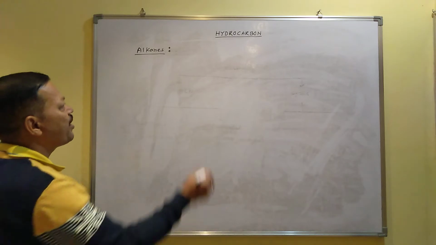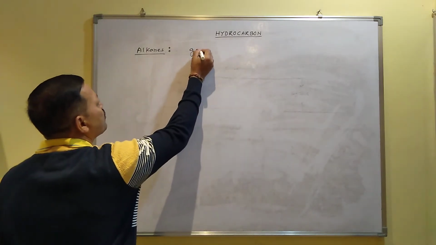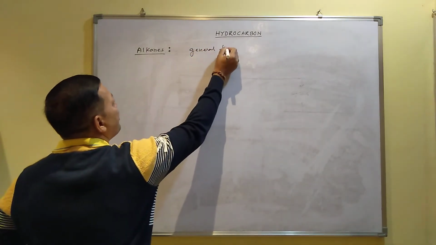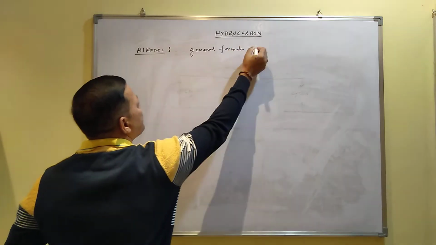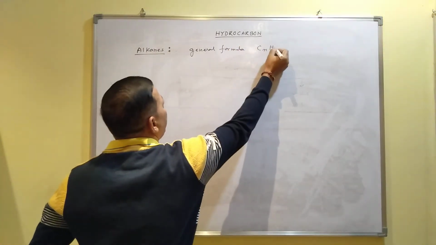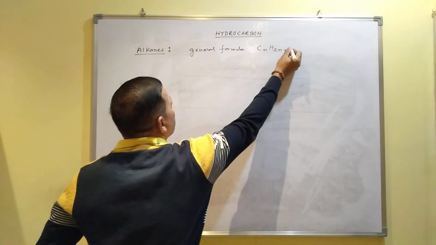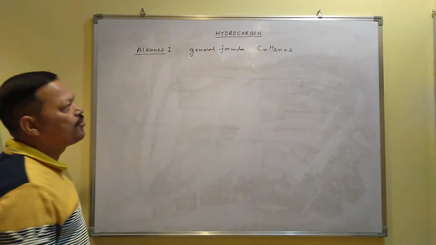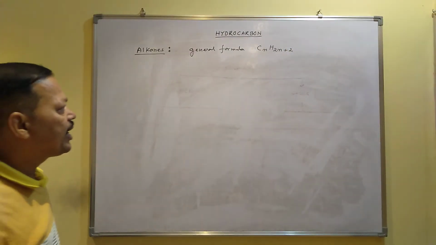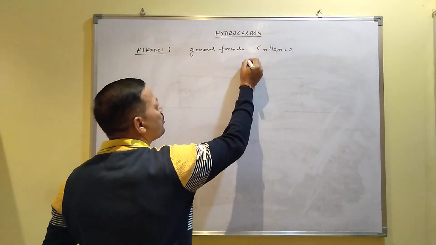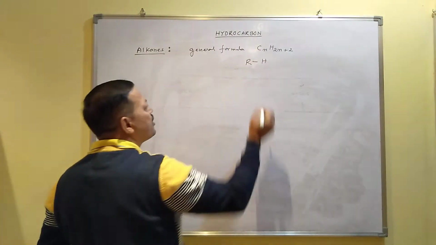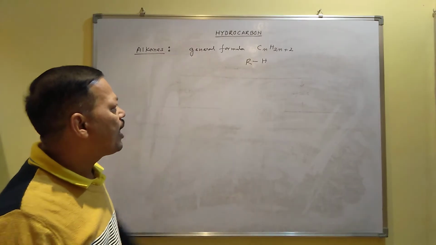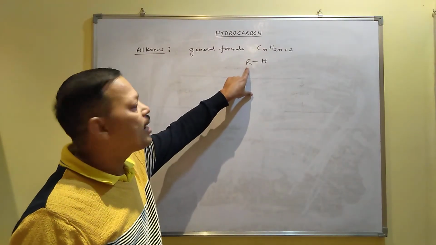And alkanes have the general formula. The general formula of alkane is CnH2n+2. This is the general formula of alkane, and alkane you can represent this way also, RH. R means the alkyl group like methyl, ethyl, propyl.